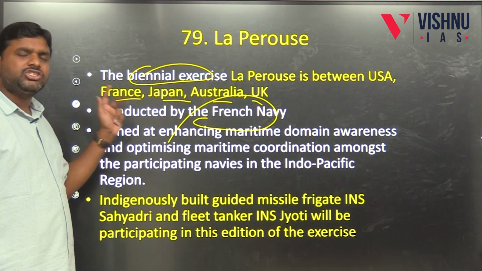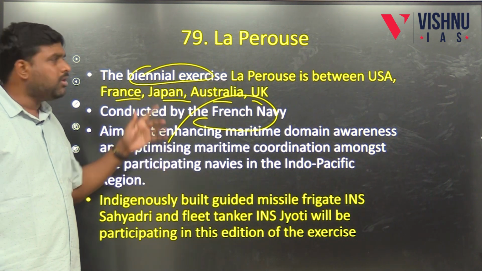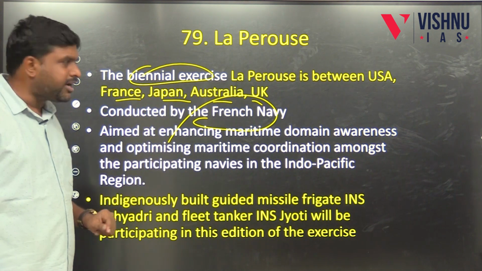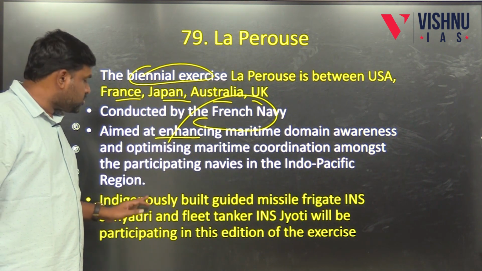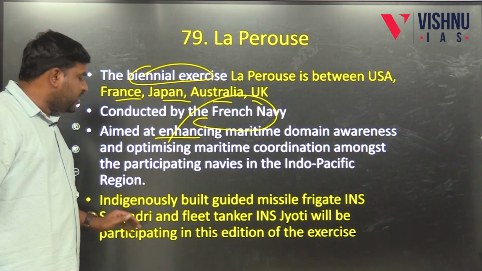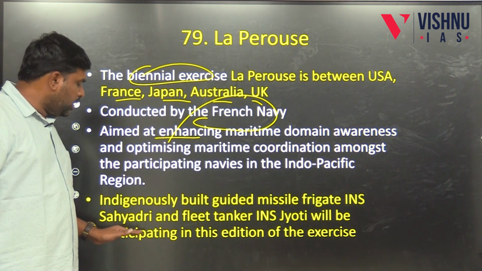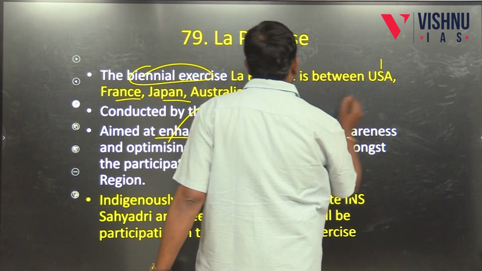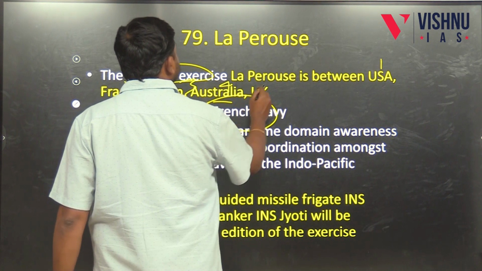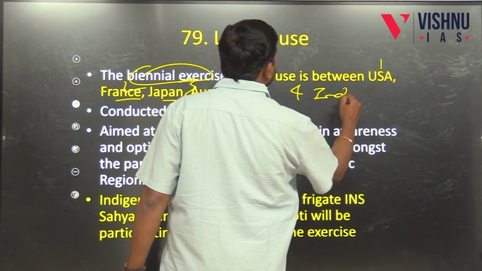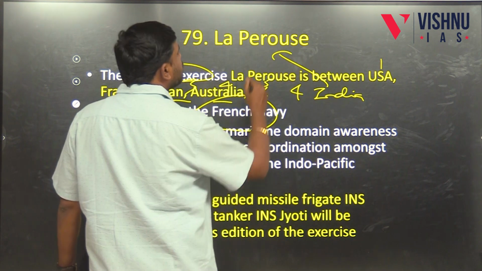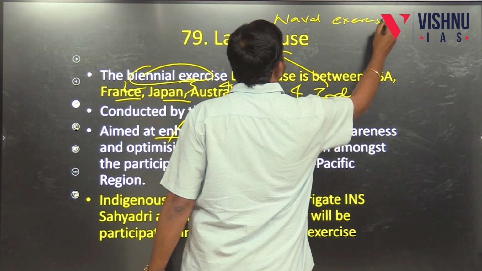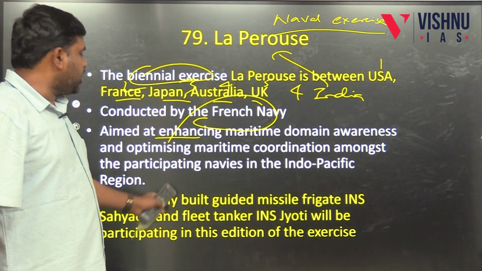Earlier only the USA, France, Japan, Australia and UK used to participate, but now India has also participated in it. Aimed at enhancing maritime domain awareness, the indigenously built guided missile frigate INS Sahyadri and the fleet tanker INS Jyoti will be participating in this edition of the exercise from India's side. So with this, the USA, France, Japan, Australia, UK and India participated in this La Perouse naval exercise, a naval exercise of navies in the Indo-Pacific region.